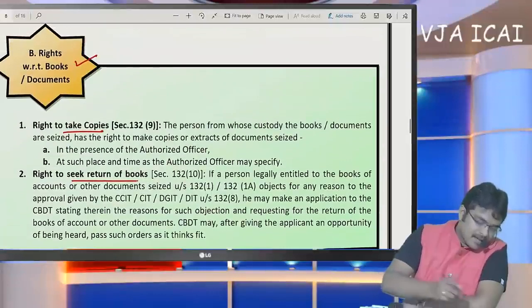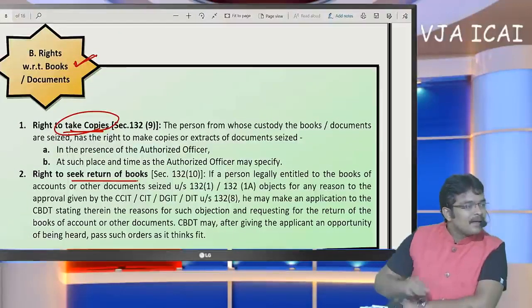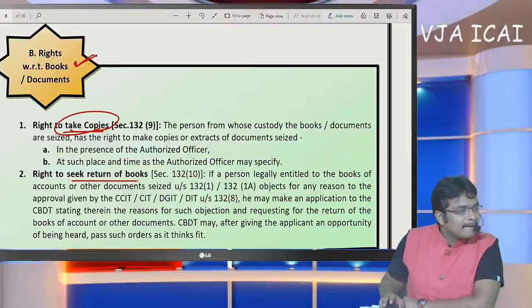Yeah, here it was rights with respect to books of accounts. He has right to take the copies. Okay. And next thing is,